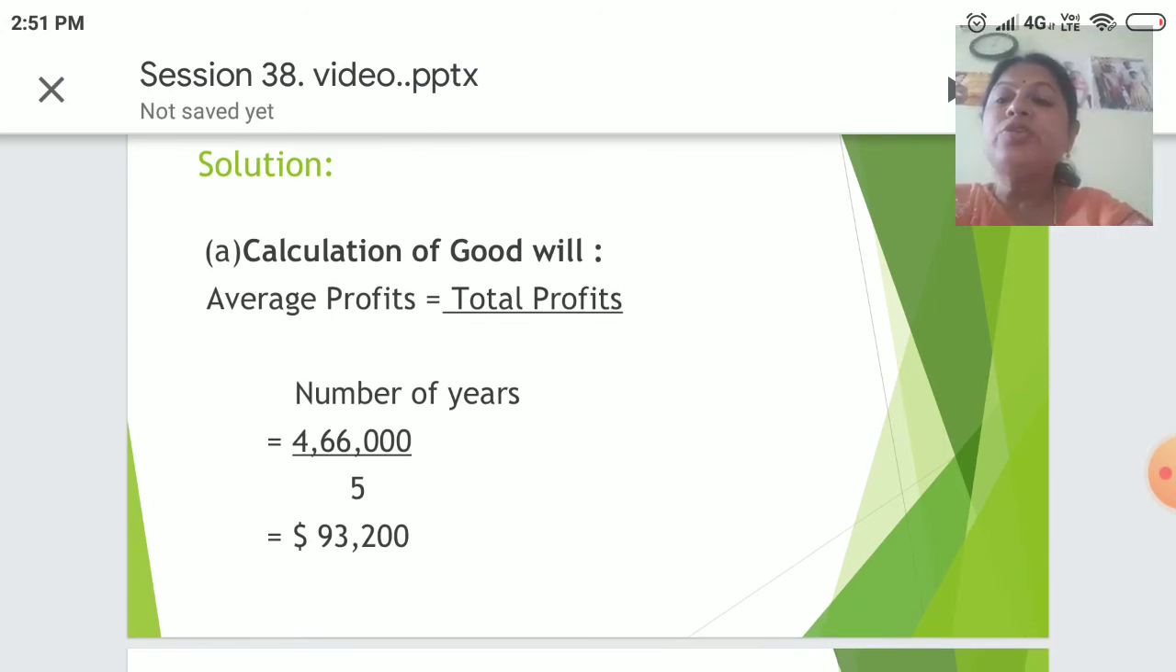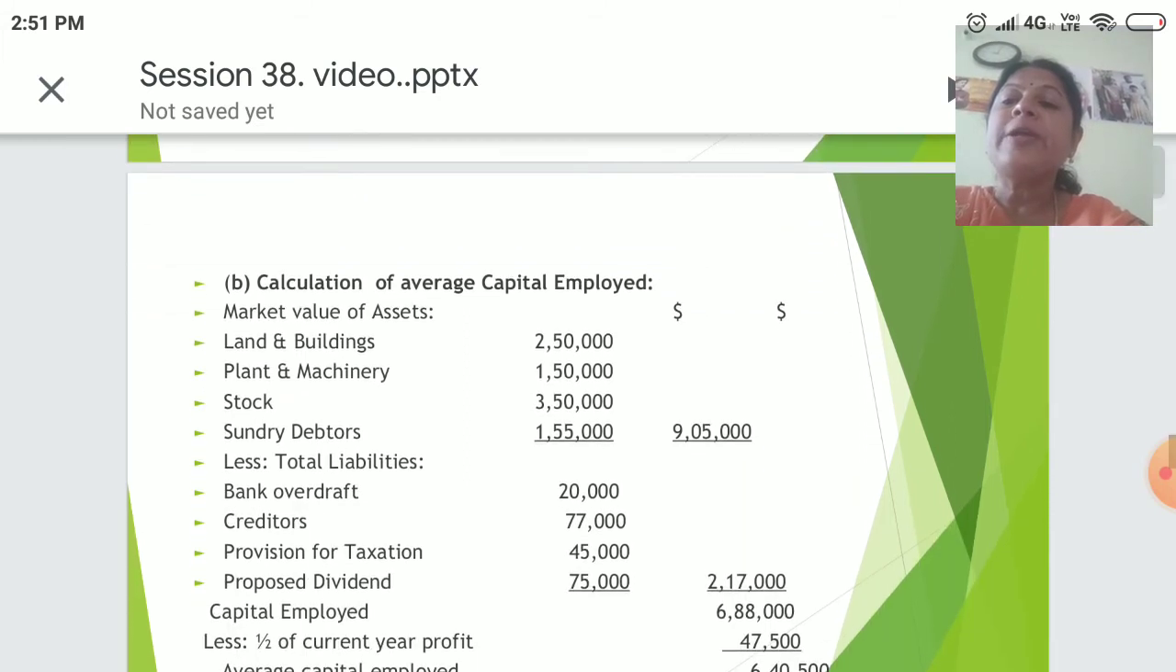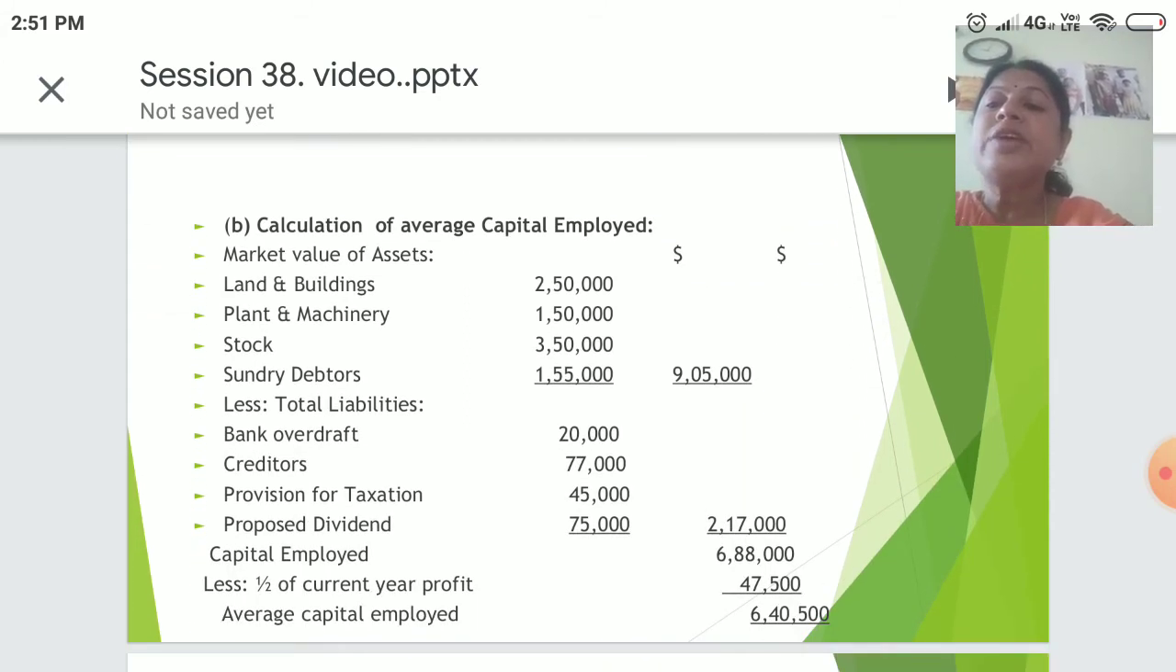Average profit equals total profits divided by number of years, that is 4,66,000 divided by 5. It comes to 93,200. Let's calculate average capital employed. The assets, land and building, plant and machinery, stock, debtors, total 9,05,000, less total liabilities. You have OD 20,000, creditors 77, provision for taxation 45, and the proposed dividend 75. It would total 2,17,000.